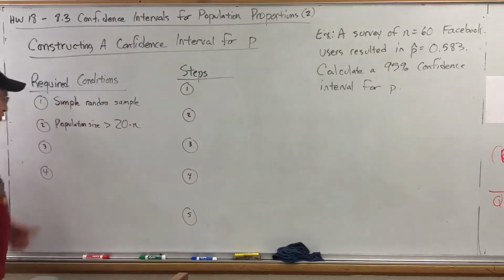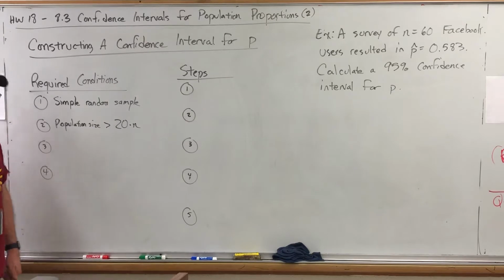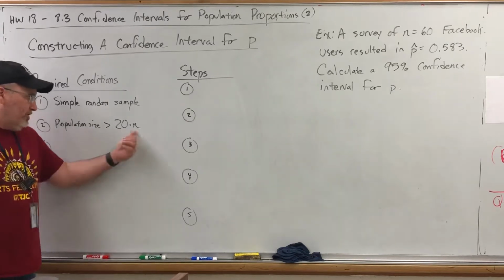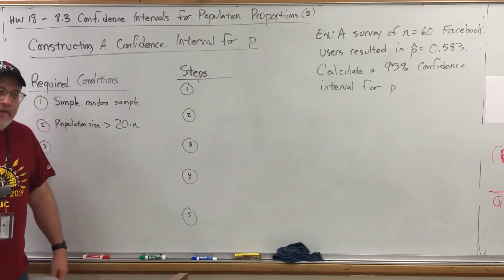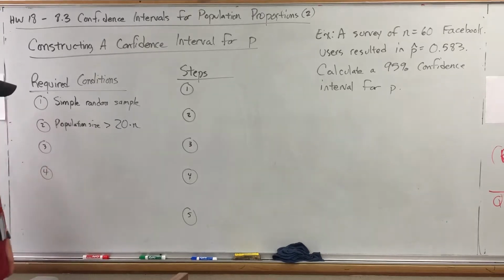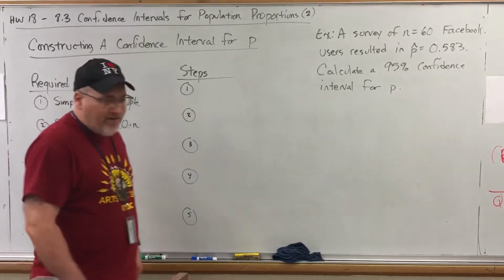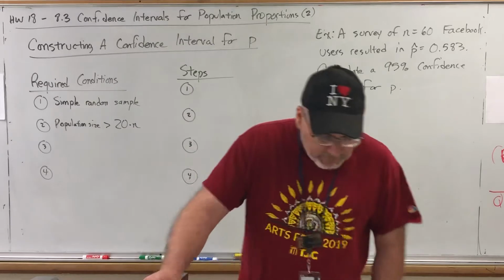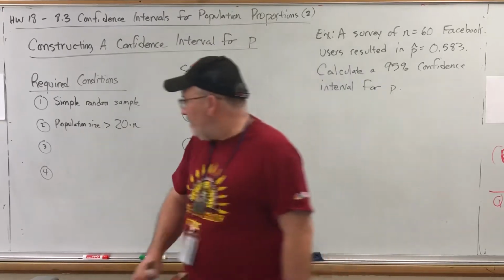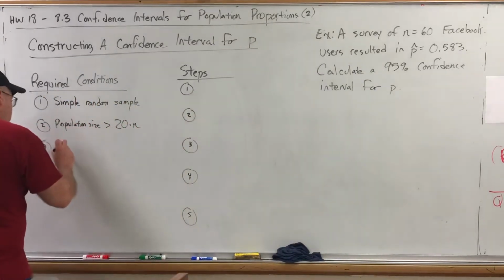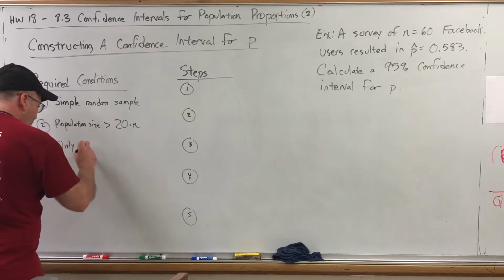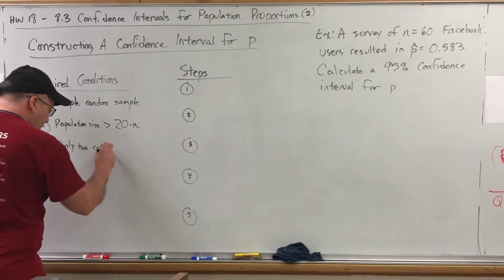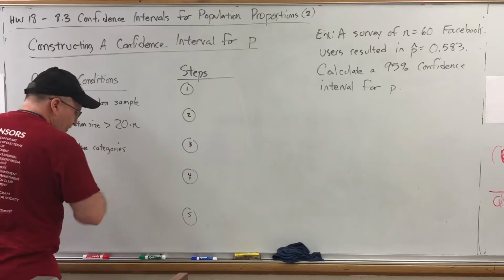The problem with this is you usually don't know how large your population is, but it's usually so large in comparison to the sample that it's an irrelevant point. So just make sure that your sample is not bigger than 5% of your population. Number 3, there are only 2 categories. This one's actually easy to get around.